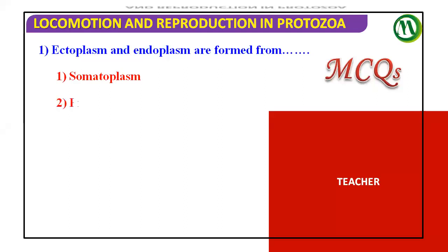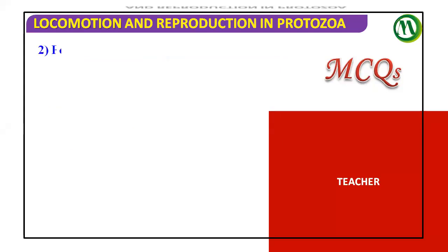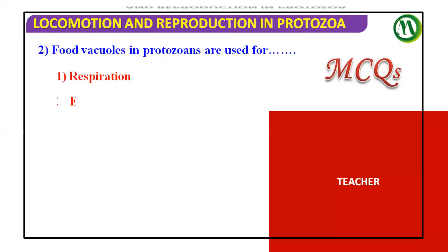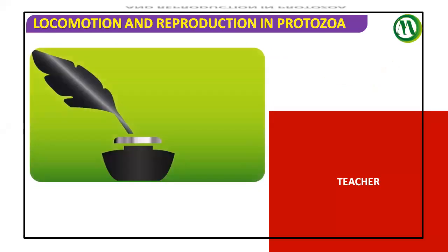Yes, let's start. The ectoplasm and endoplasm are formed from? Protoplasm. Very good. Food vacuoles in protozoans are used for? Digestion. Very good. Digestion. That's it, and we'll move on to the next module.